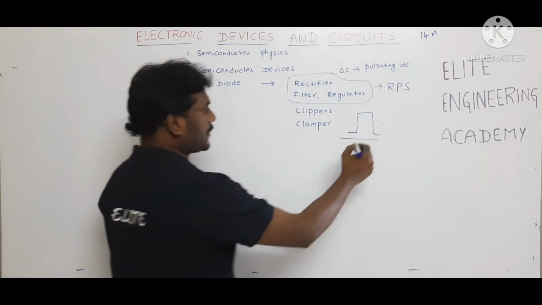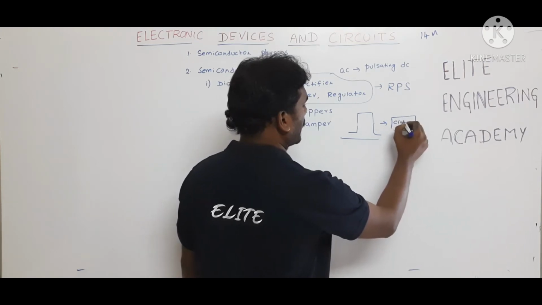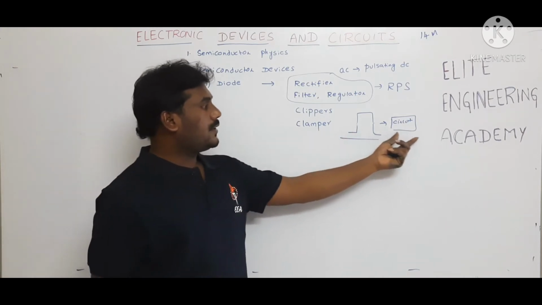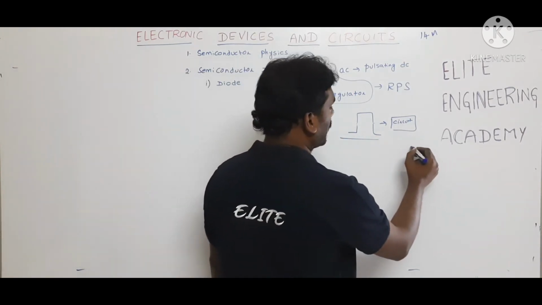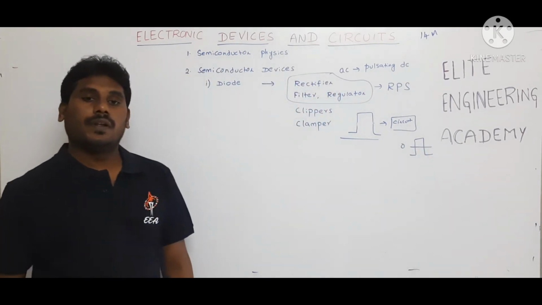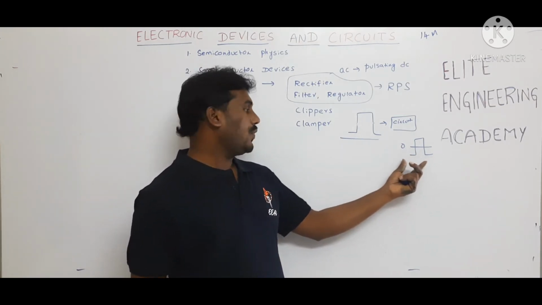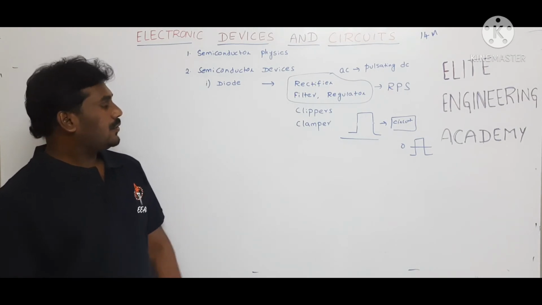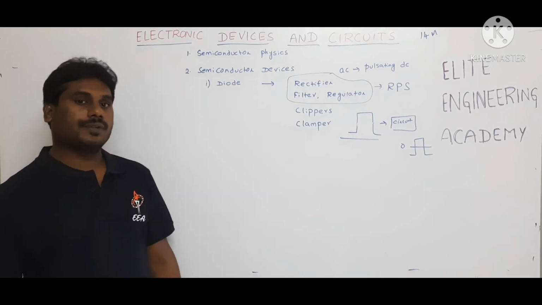When this signal passes through some circuit, this signal loses its DC component, and the output will have 0 DC. Again we want to restore this DC level, so we need to go for a circuit called a clamper circuit. So these are the different applications we are going to study under the diode concept.